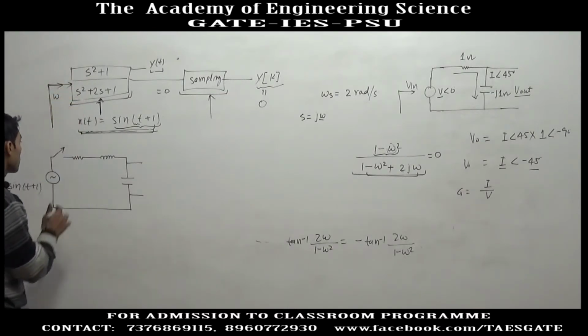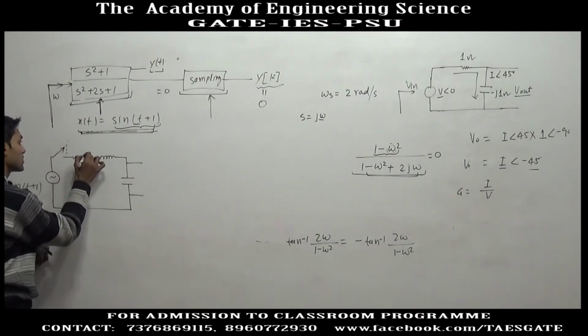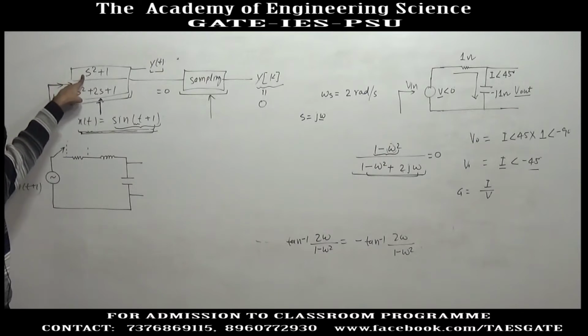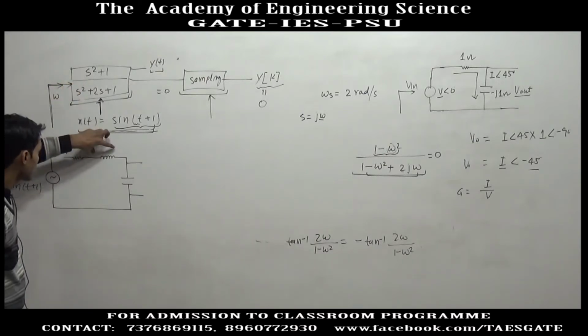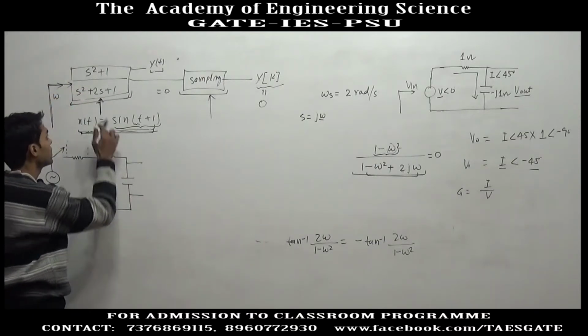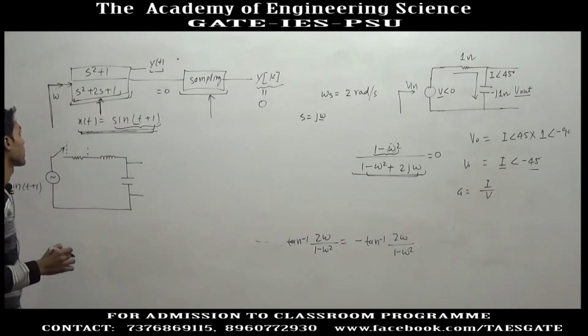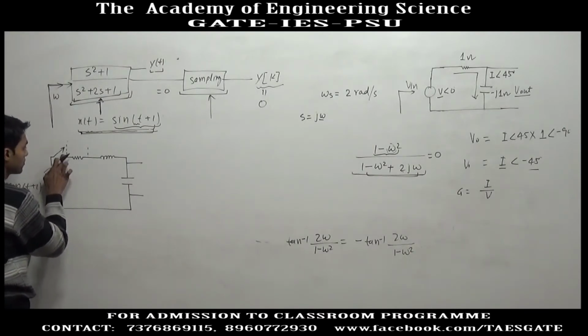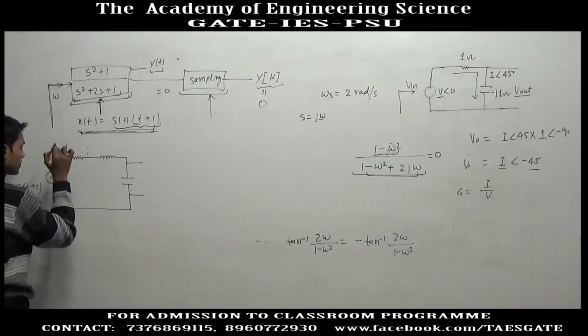If you take output across the resistance, you will get S to the power 1 in the numerator, and if you take output across the inductor, you will get S square in the numerator and a second order polynomial in the denominator. It does not matter where you take the output, the denominator will always be the same, but the numerator will change. Okay. Now whenever you close this switch,